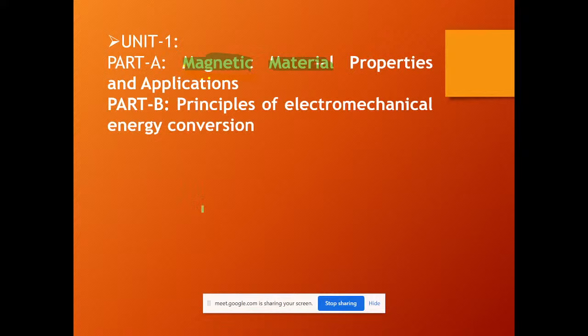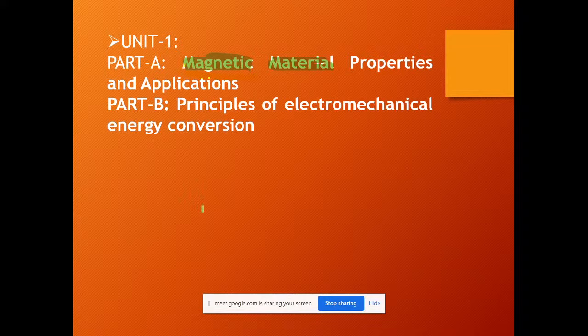Magnetism is a different phenomenon which acts without any physical interaction. Generally, if I want to define the term force, we make sure that if an object is in movement, then there exists some force. But in magnetic materials, we feel that the magnetic force exists without any physical contact.